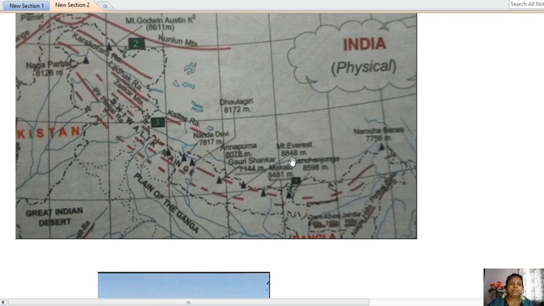In the world, Mount Everest is the highest peak, 8,848 meters. In India, K2 Godwin Austin is the highest peak. Second highest peak in the world, K2 Godwin Austin. First highest in the world, Mount Everest. These are all the important peaks of the Himalayas.